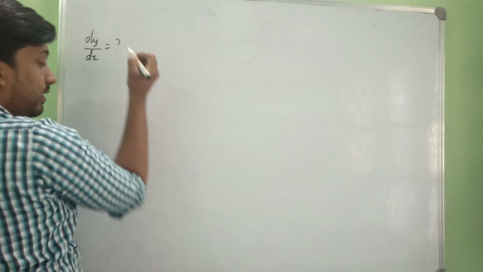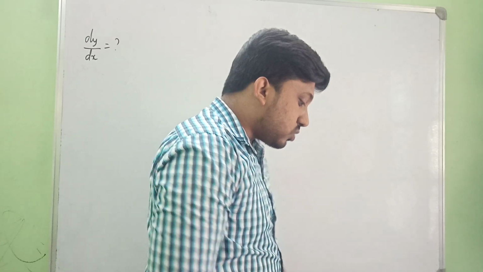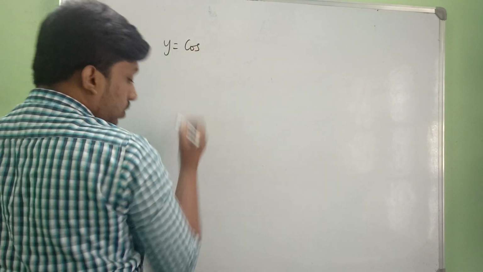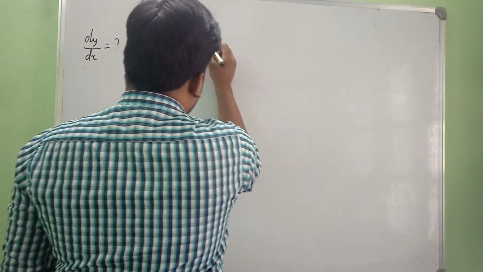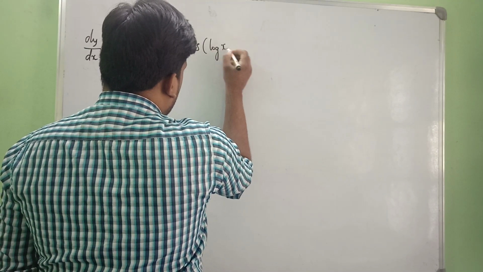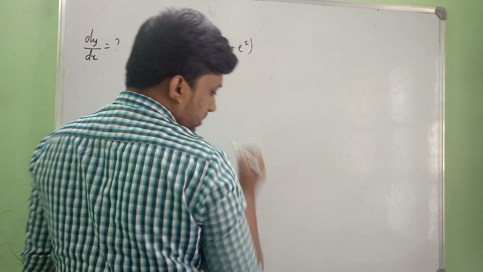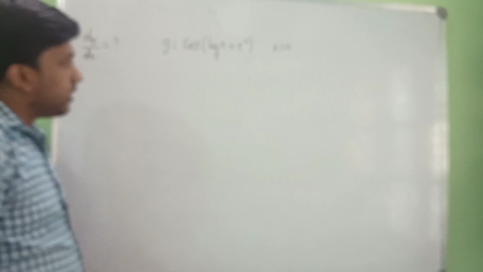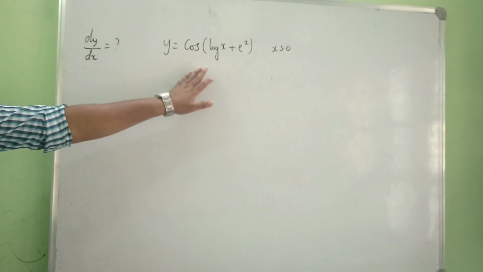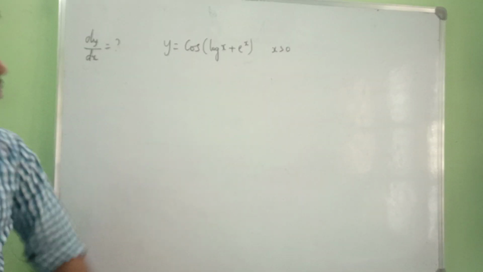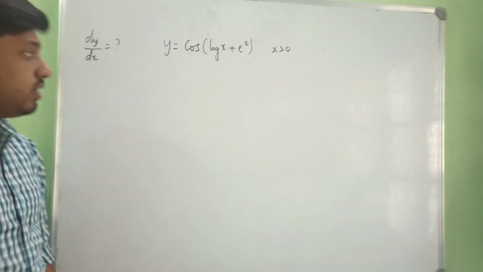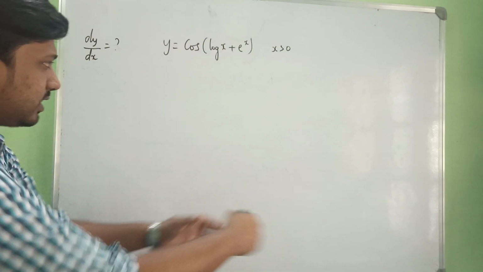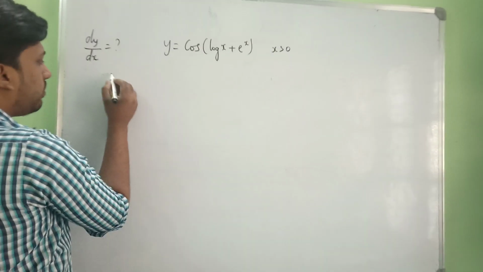So we have to find dy by dx. If y is equal to cos of log x plus e to the power of x, x is greater than 0. This is the function they have given, a 2 mark problem in the model paper. So we need to find dy by dx. It's just simple. Just find dy by dx.